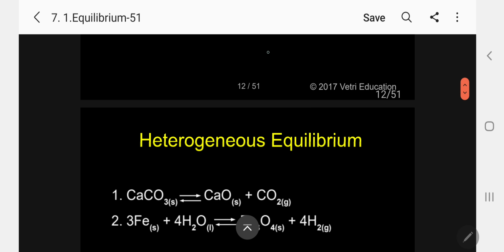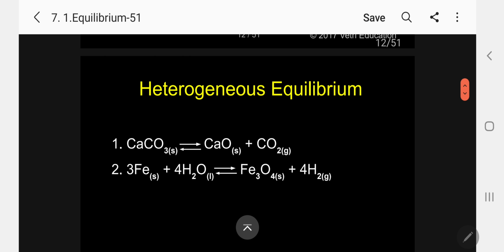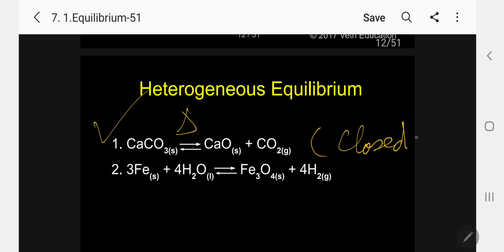Now, let me go for heterogeneous equilibrium. I just want to give two familiar examples. One is the decomposition of calcium carbonate. Kindly follow. Please follow. This is in a closed container. That is the most important thing, a closed vessel.